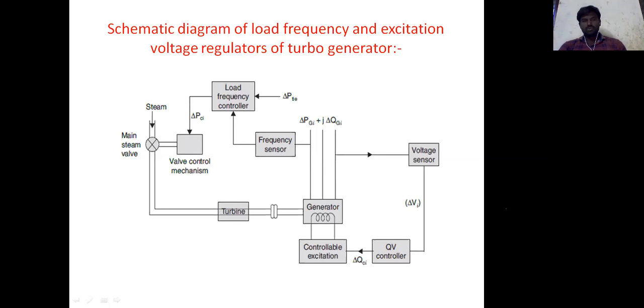Now the next topic is voltage regulators of turbine generators.